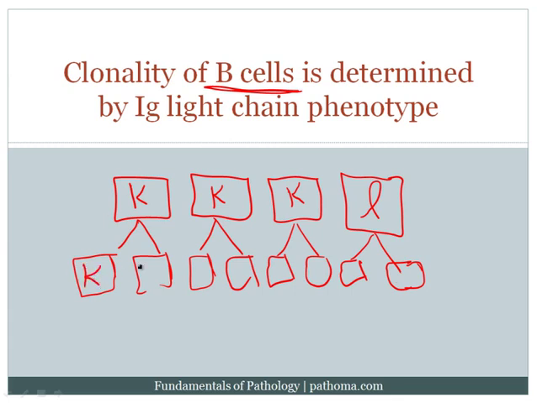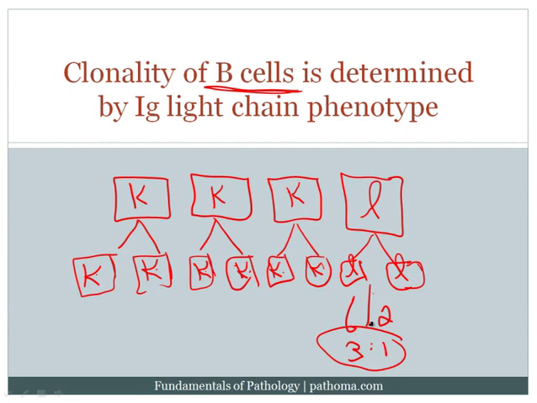And so, these 2 would be kappa, these 2 would be kappa, these 2 would be kappa, these would be lambda, and this would be lambda. And so the ratio here is 1, 2, 3, 4, 5, 6 to 2, which really is the same 3:1 ratio that we would expect to see in a normal lymph node. And again, that's because the proliferation in hyperplasia is polyclonal. And so one of the key features of a polyclonal proliferation is that the kappa to lambda ratio of immunoglobulin light chain would remain 3:1.